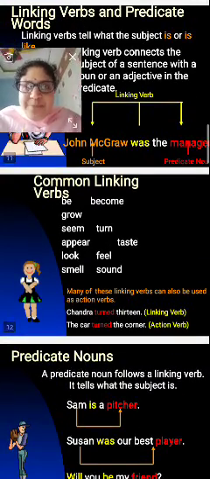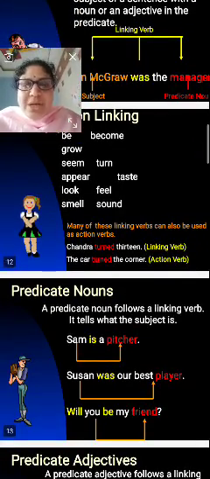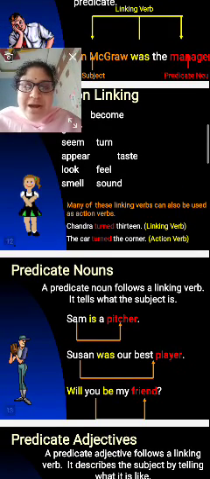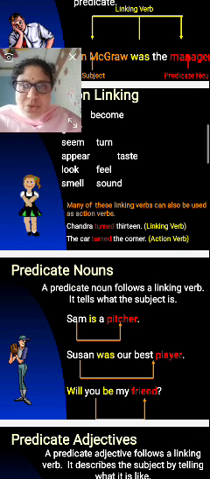Common linking verbs here. See: be, become, grow, seem, turn, appear, taste, look, feel, smell, sound. Many of these linking verbs can also be used as action verbs. How? Chandra turned 13. So, turned comes under the linking verbs.